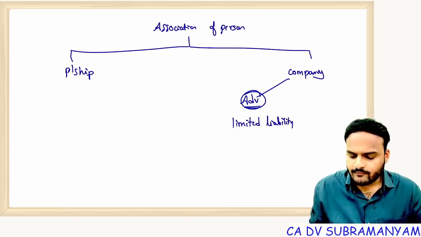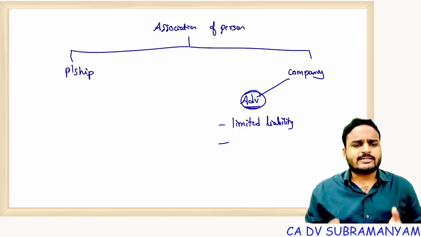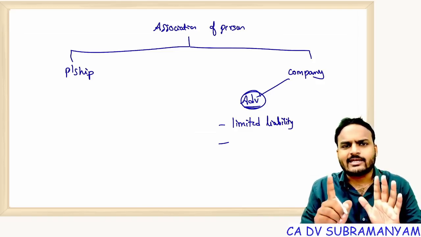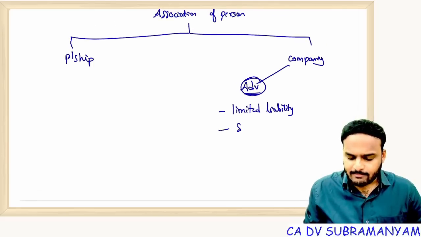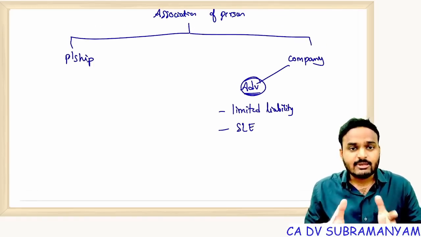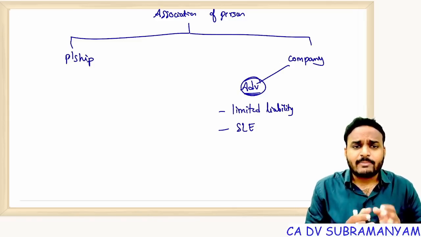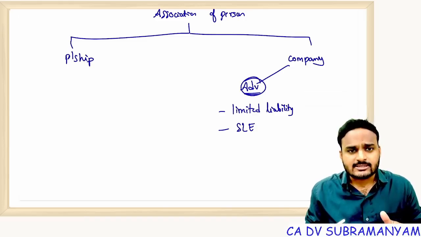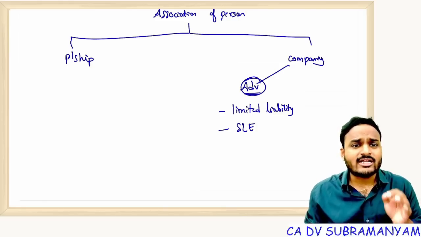Limited to the extent of unpaid value multiplied by the number of shares held by them, or limited to the extent of the guarantee amount they provided at the time of incorporation. Another advantage is separate legal entity. Company is separated from its members, that means company is separated from its owners. For the act of the company, the company is liable but not the members. So company can sue, company can be sued. So these are the advantages of a company.